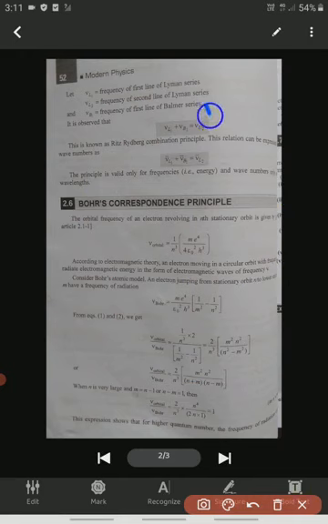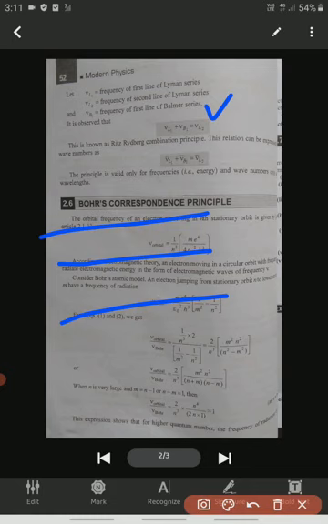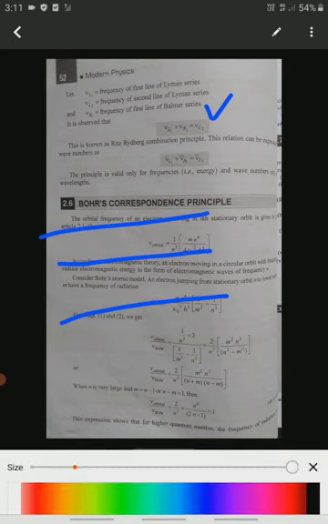VB1 is the frequency of the first line of the Balmer series, since after the Lyman series we get the Balmer series. If you draw like this, this is the first energy level, second energy level, third level. This one represents VB1, the first line of the Balmer series.